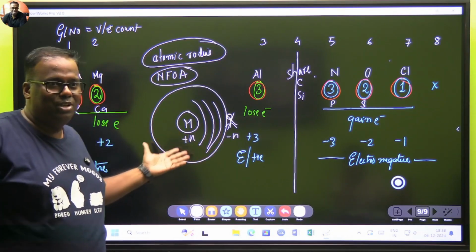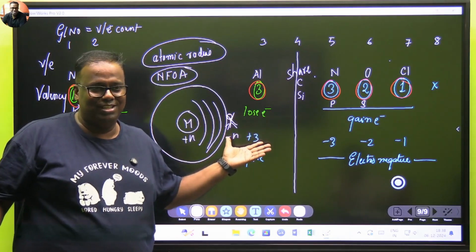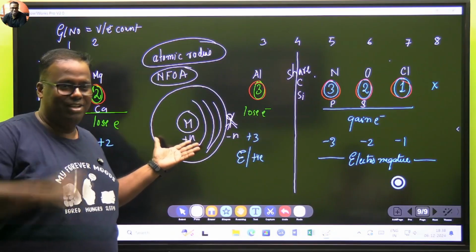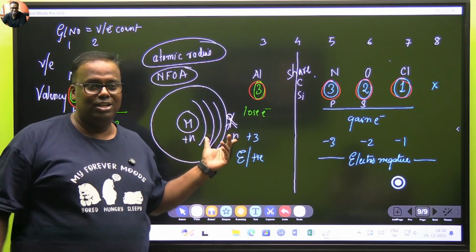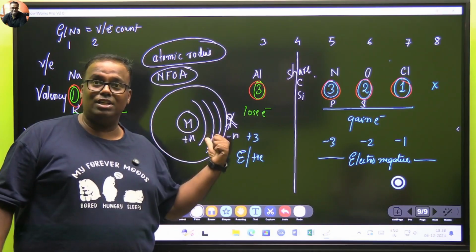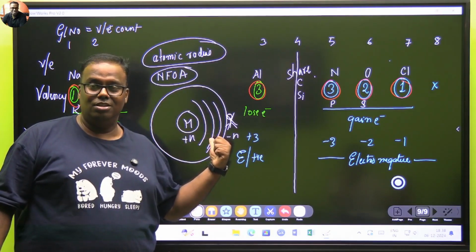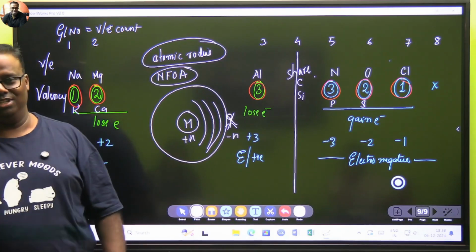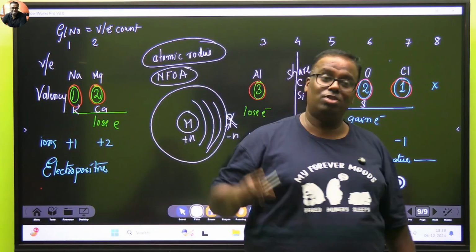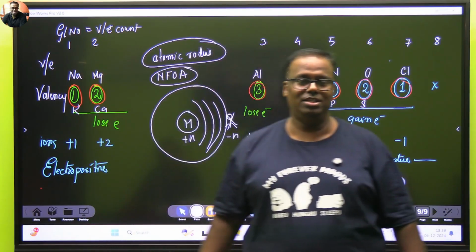Earlier, 11 police kept a watch on 11 robbers. One robber died. Now how many policemen? 11. How many robbers? 10. Don't you think the surveillance will be strong? So after removing the first electron, you can't take the second electron so easily. So we say Mg2+, the first electron will go easily, the second will not.